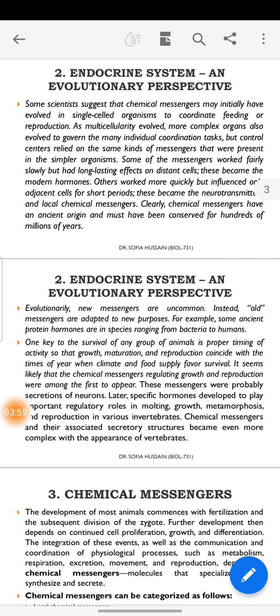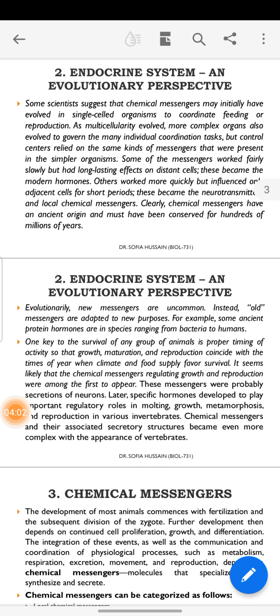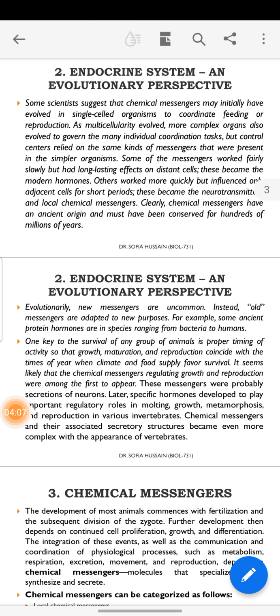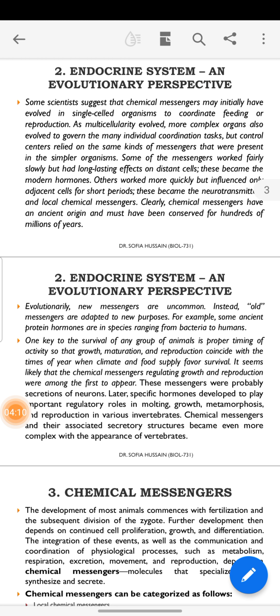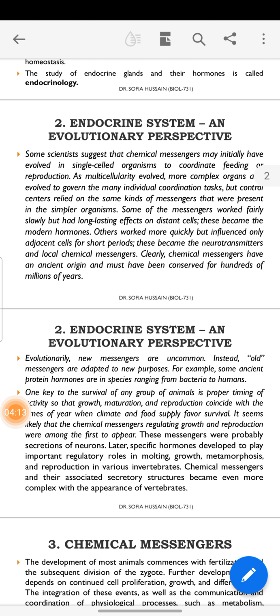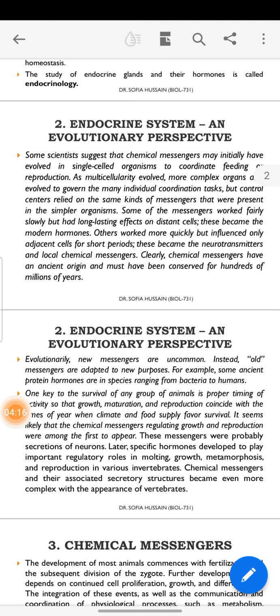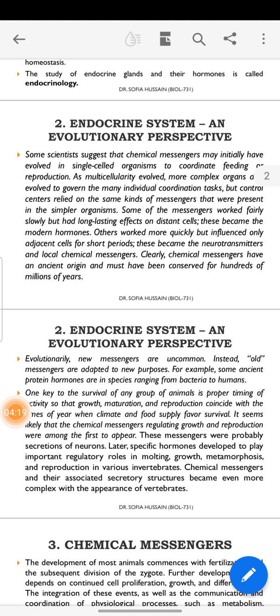So from here we see that the slower messengers work as modern hormones, while others worked quickly, for a short period, and are called local messengers or neurotransmitters. They evolved as neurotransmitters for short-term action as local messengers. Clearly, chemical messengers have an ancient origin and must have been conserved for hundreds of millions of years. So millions of years back its history lies.